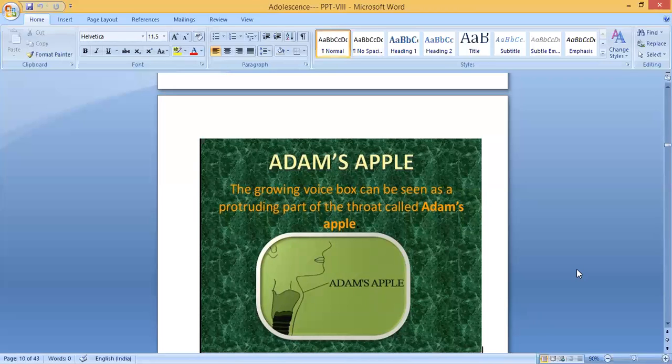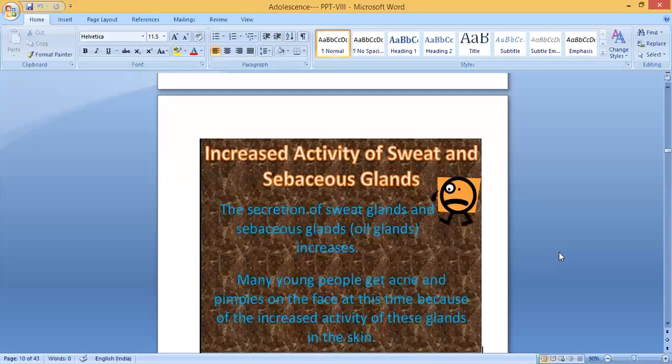Adam's apple. What is meant by this Adam's apple? The growing voice box can be seen as a protruding part of the throat called Adam's apple. So for boys, it will increase in size. Compared to girls, it will become very large. So we can see it from outside, and that is called Adam's apple.